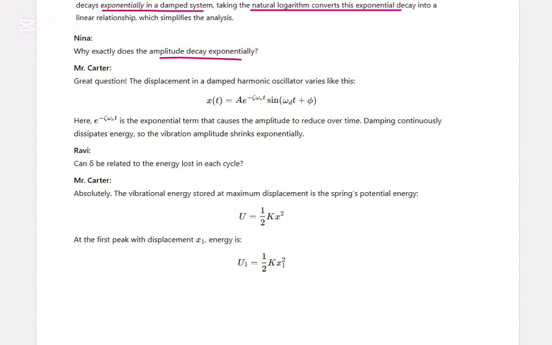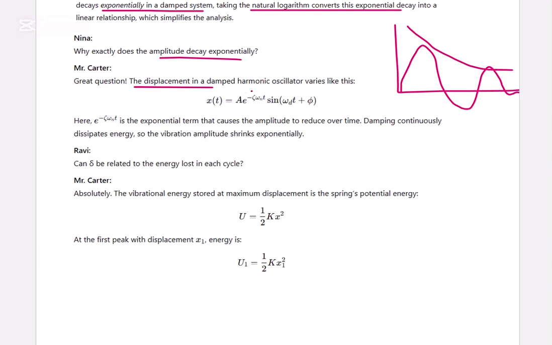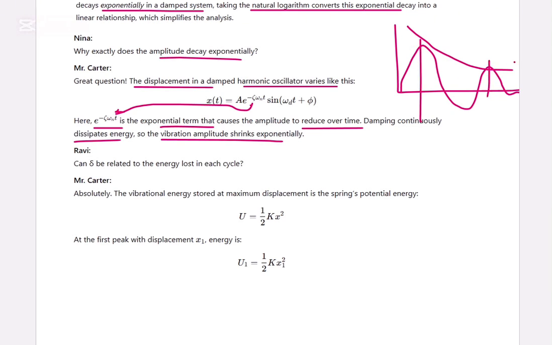Why exactly does the amplitude decay exponentially? The displacement in a damped harmonic oscillator varies like this. This is the exponential term, e power minus zeta omega_n t, that causes the amplitude to reduce over time. Damping continuously dissipates energy. Because of the damping, energy is getting lost every time. So the vibration amplitude shrinks exponentially. This amplitude x1 and x2 just shrinks because of the damping.